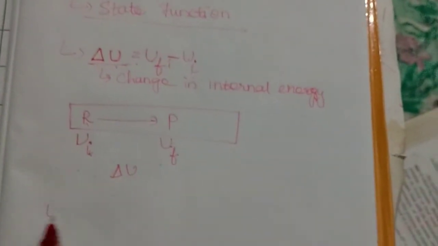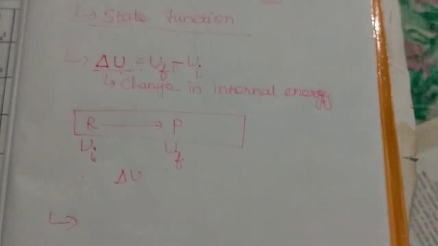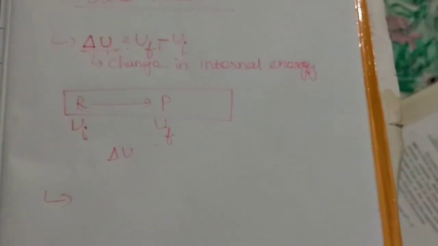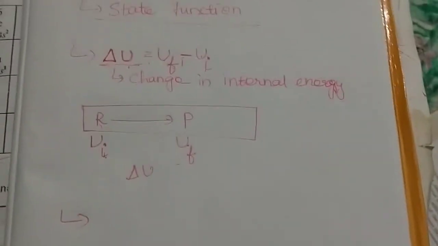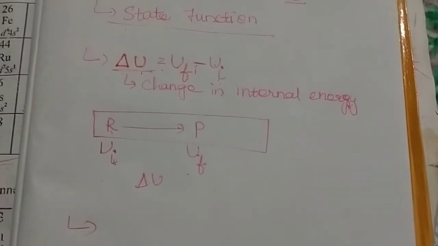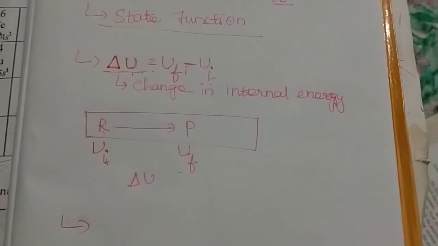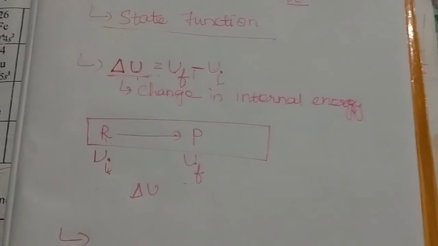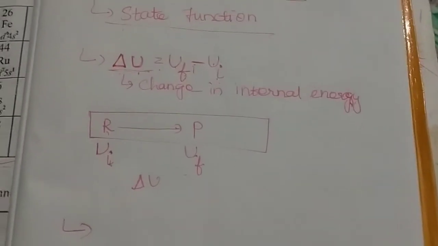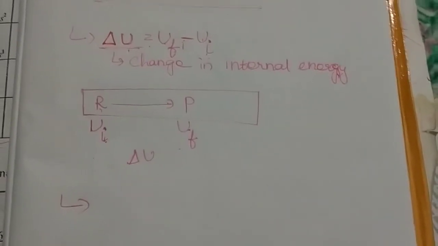Next character, if you are calculating the internal energy of a cyclic process. What is a cyclic process? The system returns to the initial stage after completing a cycle of changes. That reaction is known as a cyclic process.